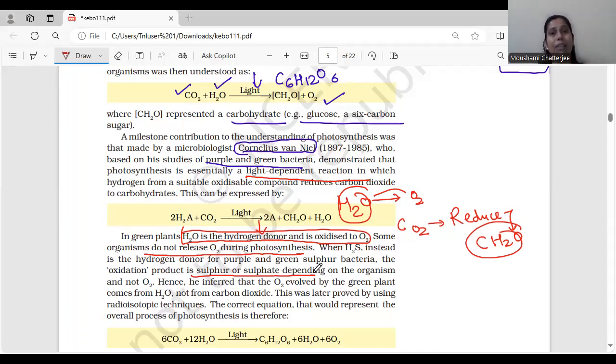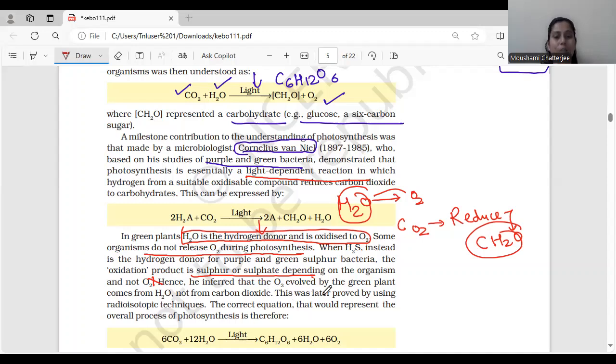There is a release of sulfur or sulfate. H2S is getting oxidized and the oxidation product is sulfur or sulfate depending on the organism, and not O2. So not oxygen but sulfur and sulfate in the case of purple and sulfur bacteria.